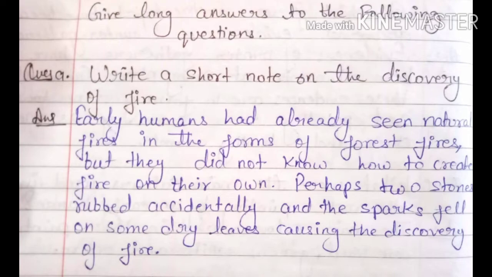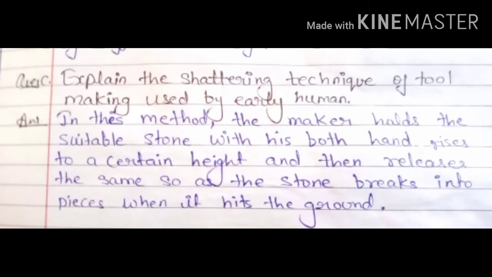Now, the next homework question was, explain the shattering technique of tool making used by early humans. So students, we have learned in the chapter the different techniques which early humans used to make stone tools.